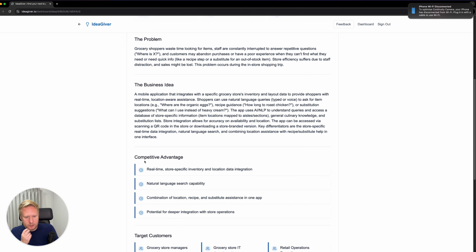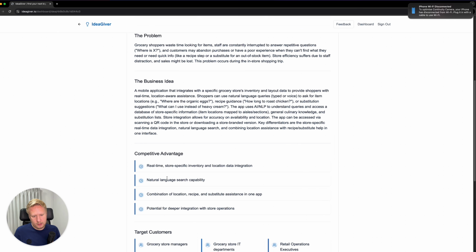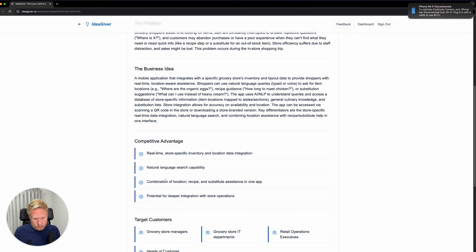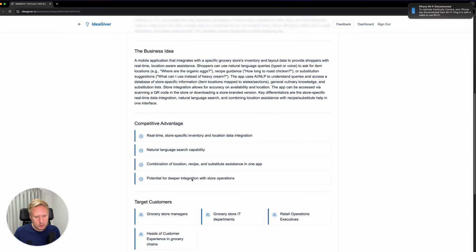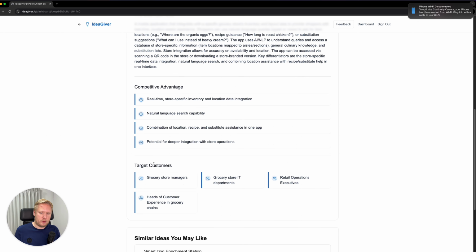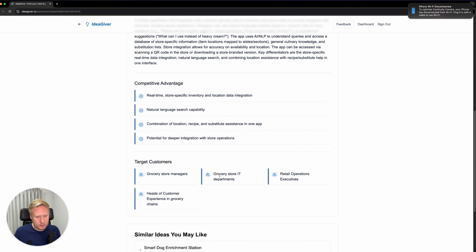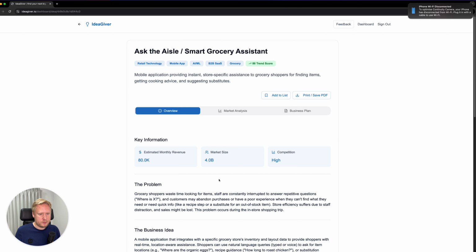And here are some competitive advantages. So real-time store-specific inventory and location data integration, natural language search, combination of location, recipe. And here are the target customers. So you have the grocery store managers, grocery store IT department, and so on. Let's check the different tabs.